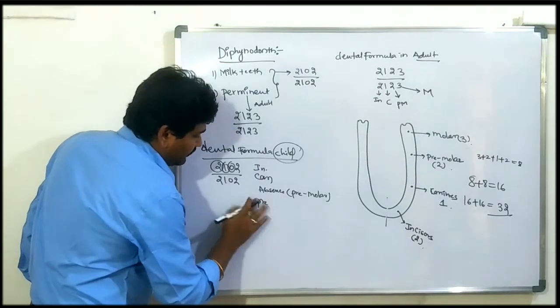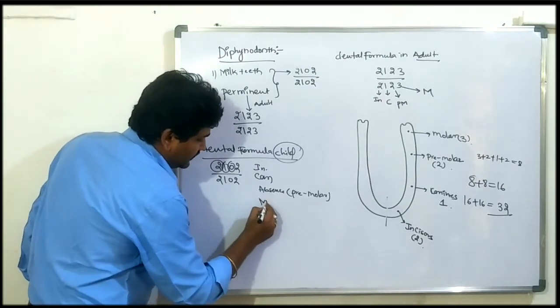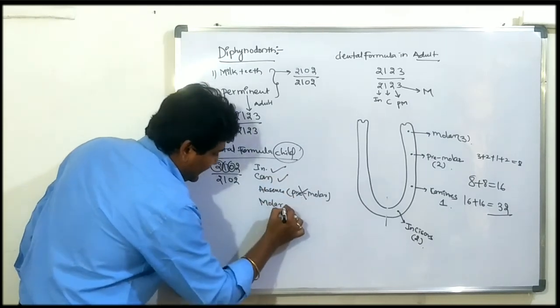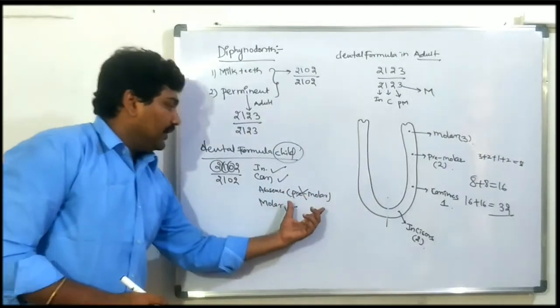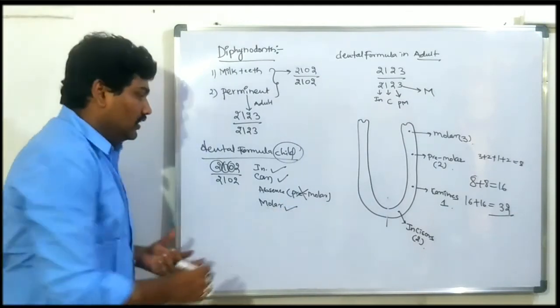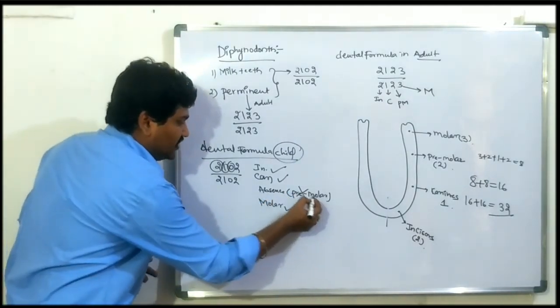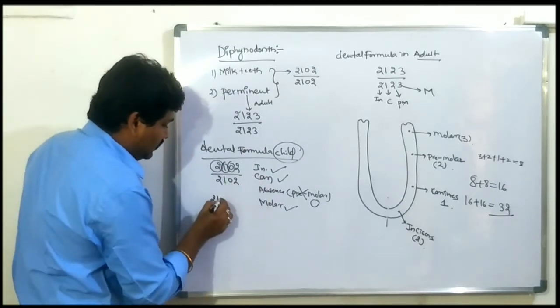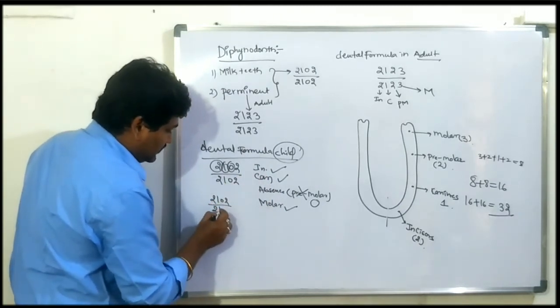Molars are present, premolars are absent. We indicate the absent ones with 0, like that: 2102 by 2102.